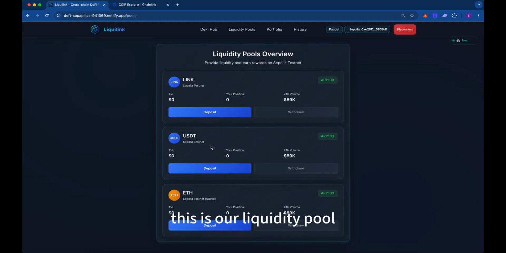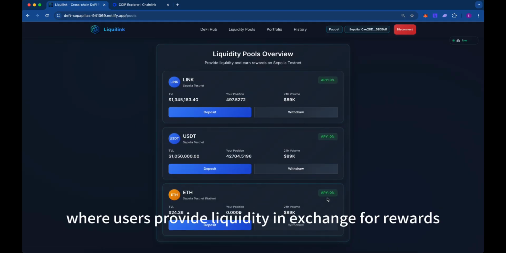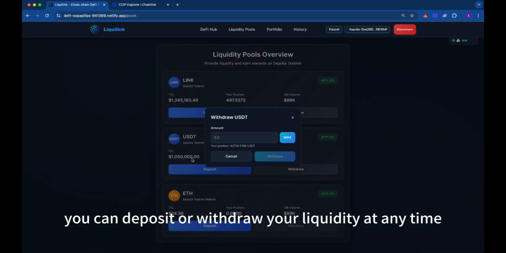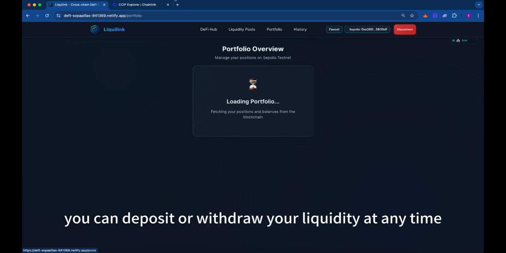This is our liquidity pool. Just like most DeFi protocols, it is where users provide liquidity in exchange for rewards. Here, you can deposit or withdraw your liquidity at any time.